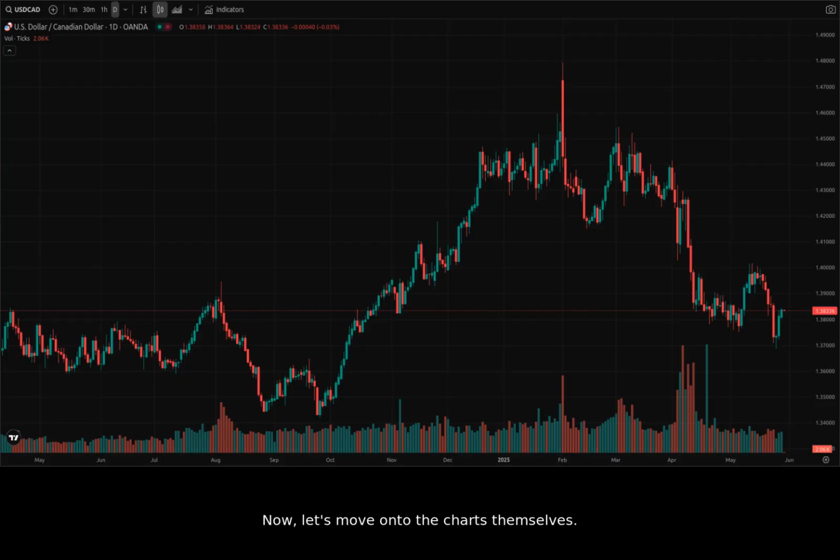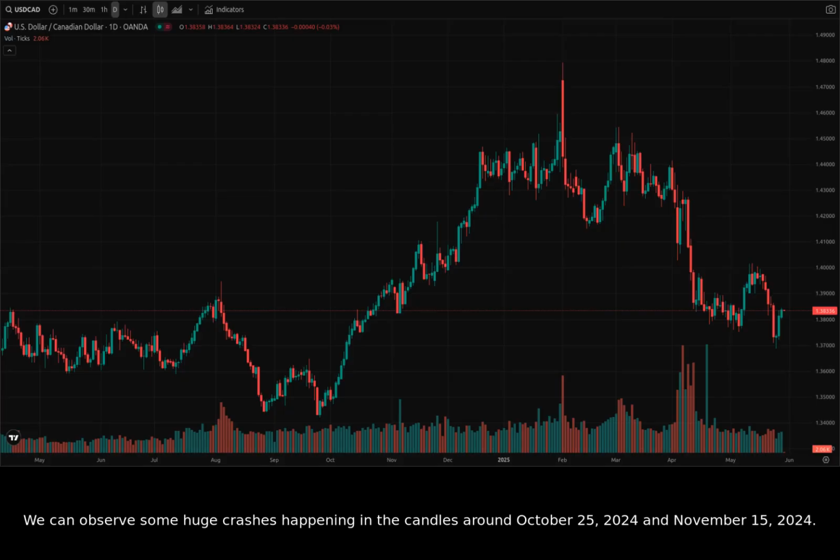Now let's move on to the charts themselves. Here on the daily chart, we can see how price has been acting over a long period of time. We can observe some huge crashes happening in the candles around October 25th, 2024 and November 15th, 2024.